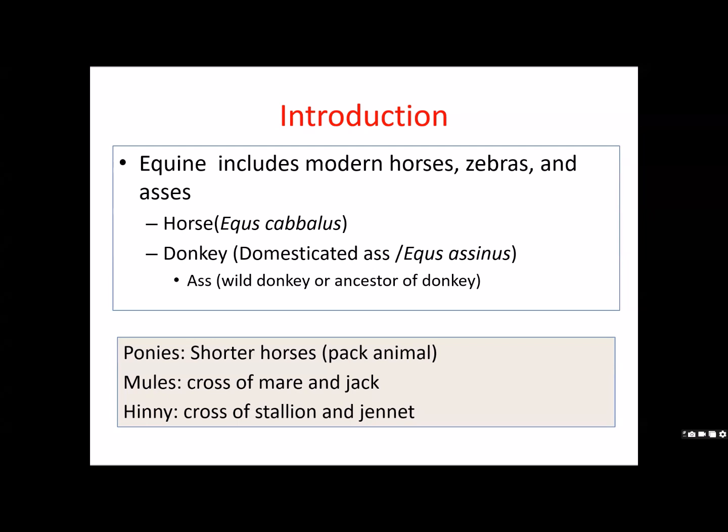When it comes to donkeys, again there are two types: mules and hinny. Mule means a cross of mare and jack, hinny is vice versa. Hinny is not so popular. Mule is so popular because you are exploiting the quality of the mare more than the jack, which is more useful in field conditions. That's why mules are more common than the hinny.